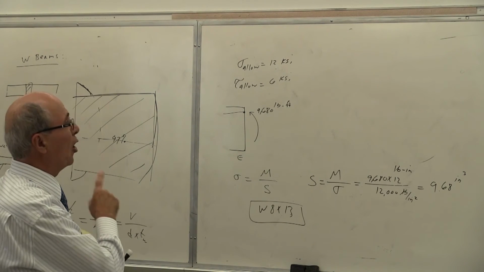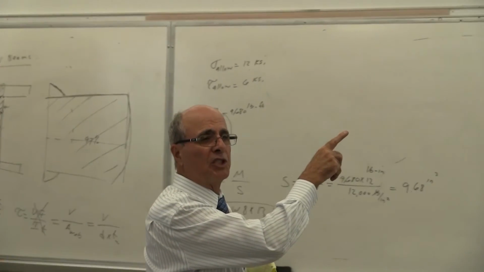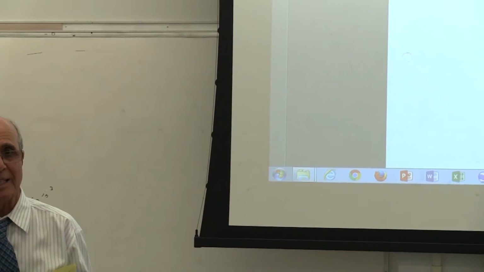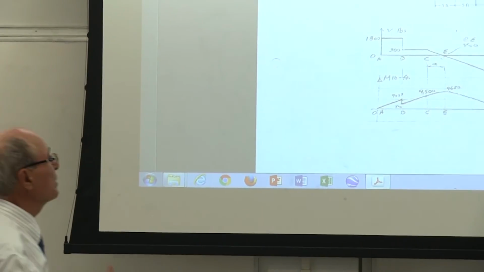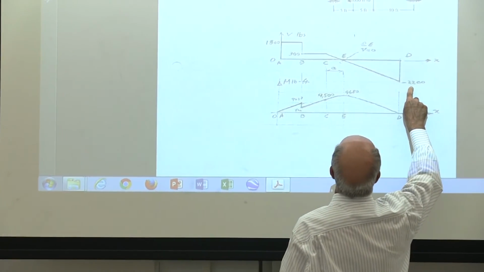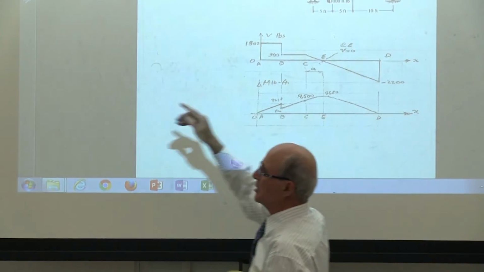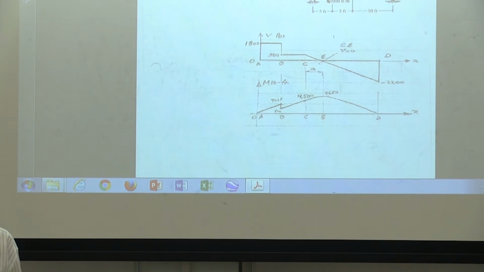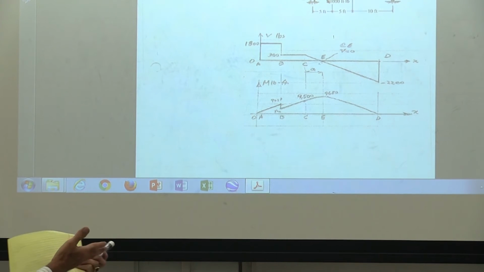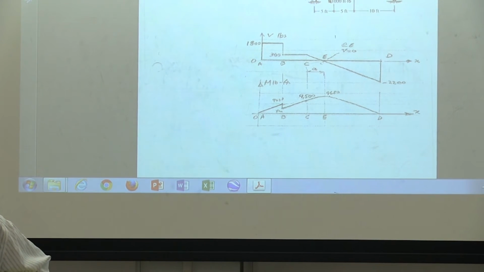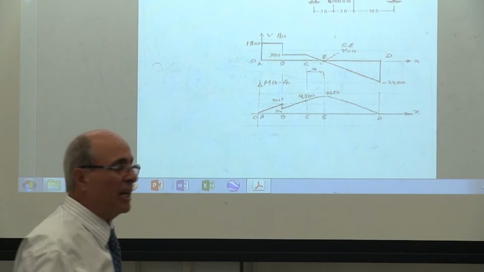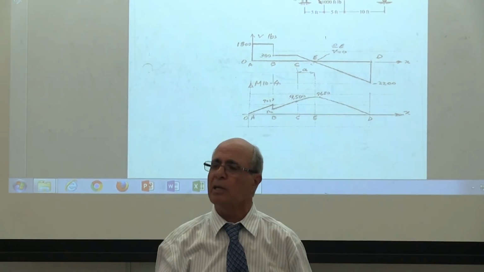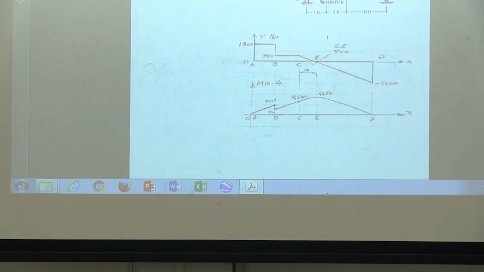This whole discussion is based on the shear diagram and moment diagram. Yes, I said we have to check that. That's exactly what the student makes a mistake on. They put that this is shear max, this is moment max. They put the moment max and shear max at the same time. Is this true? So I have to design my beam based on the shear and moment diagram. Everybody understand what I'm saying? Yes, if at this point I have this much moment and that much shear, then I put it together. That's no problem. But is this the case here?